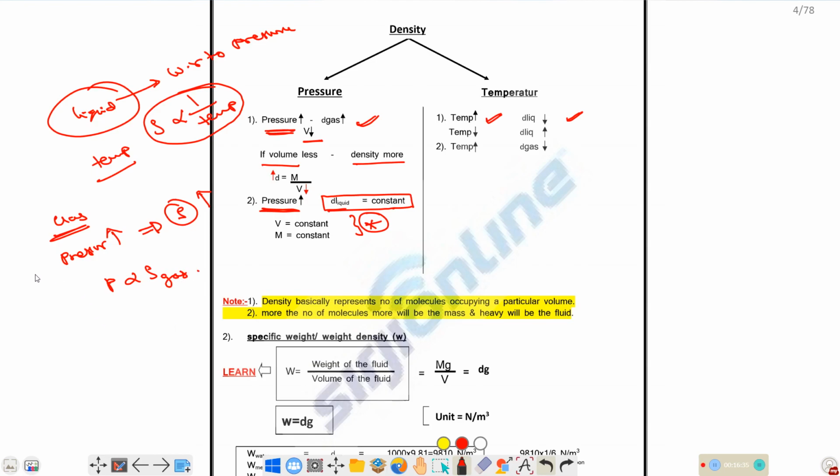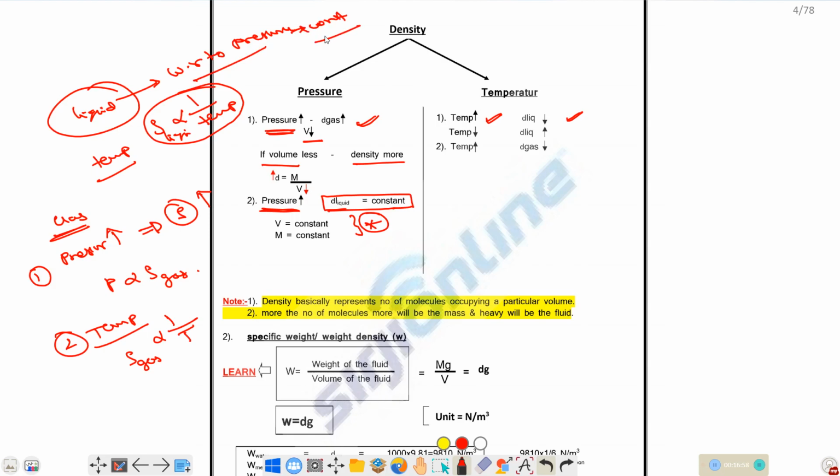That is one derivation. Second one is with respect to temperature, how it will vary. If you consider with respect to temperature, as you increase the temperature, the volume of the gas will increase, so density will decrease. So density of the gas is inversely proportional to temperature. Density of a liquid with respect to pressure is constant.